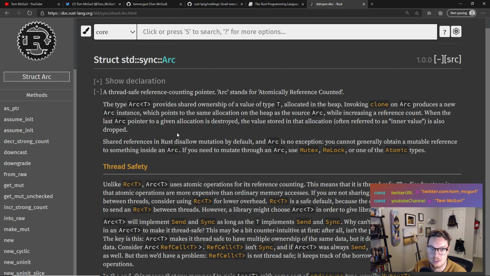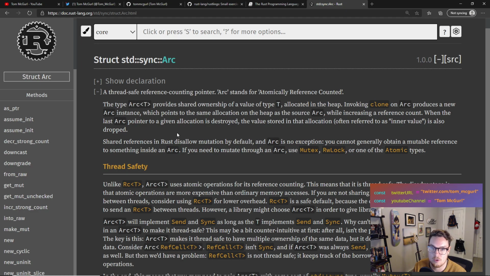Yeah, this is interesting. Shared references in Rust disallow mutation by default, and Arc is no exception. You cannot generally obtain a mutable reference to something inside an Arc. If you need to mutate through an Arc, use Mutex, RwLock, or one of the atomic types.